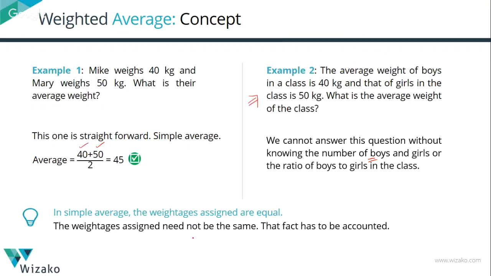Given two sets, can you find out the combined average for both those sets? Unless you know the individual numbers or the ratio of the numbers, you cannot. In a data sufficiency question, this carries much more weight than in a problem solving question. Right? Let's move on. So how do we go about finding this weighted average? Let me present you with the formula.